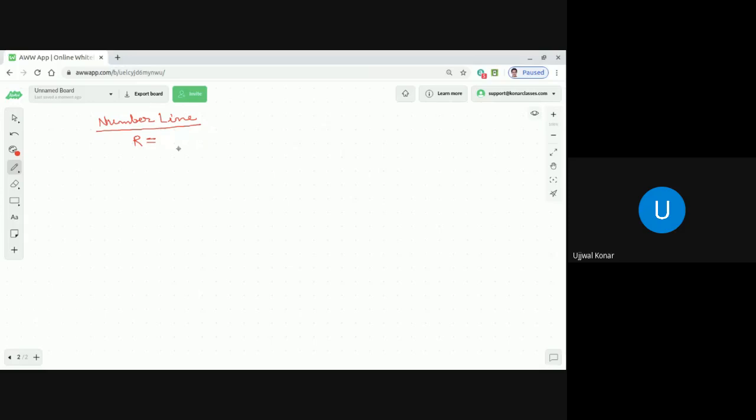So I can write it like this: R is the set of all rational numbers plus the set of all irrational numbers.